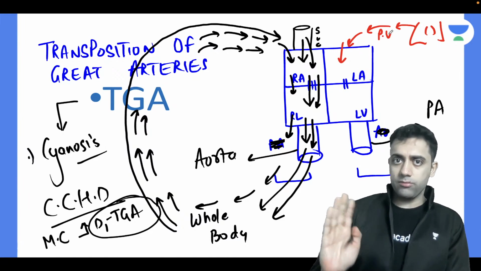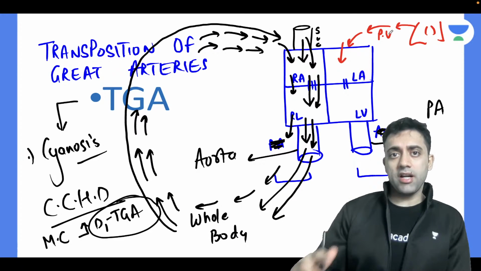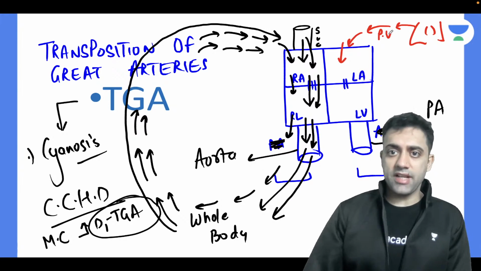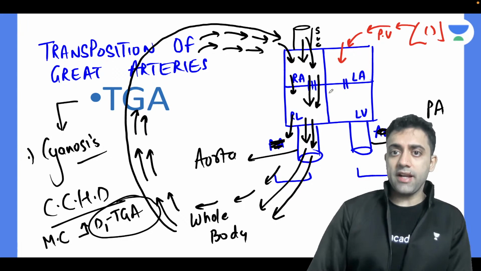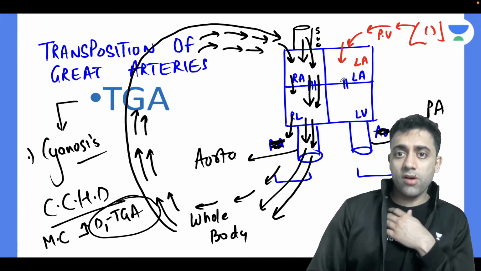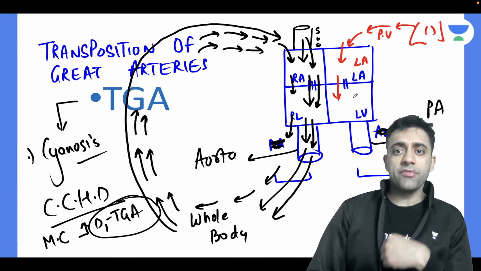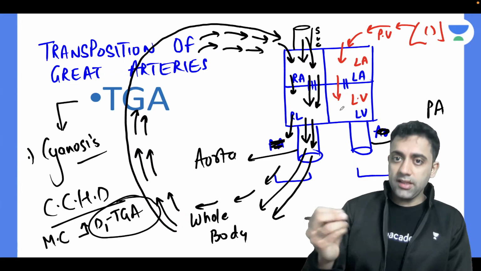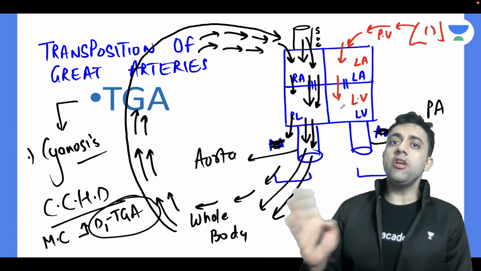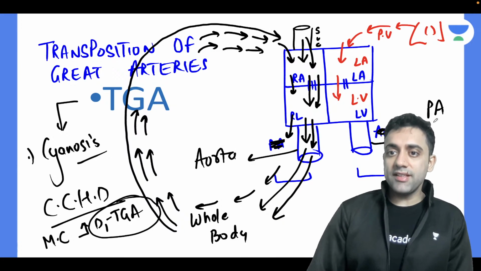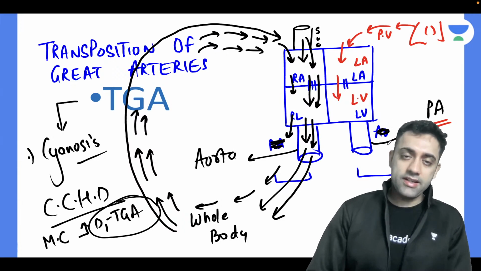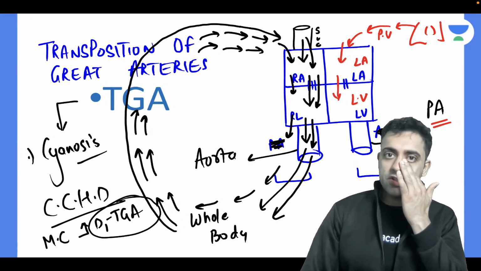Then this oxygenated blood from the left atrium enters the left ventricle, right? Then from the left ventricle it should go to the aorta, but in this case, where is it going? It is going to the pulmonary artery, yes or no? Because we are studying transposition of great arteries.